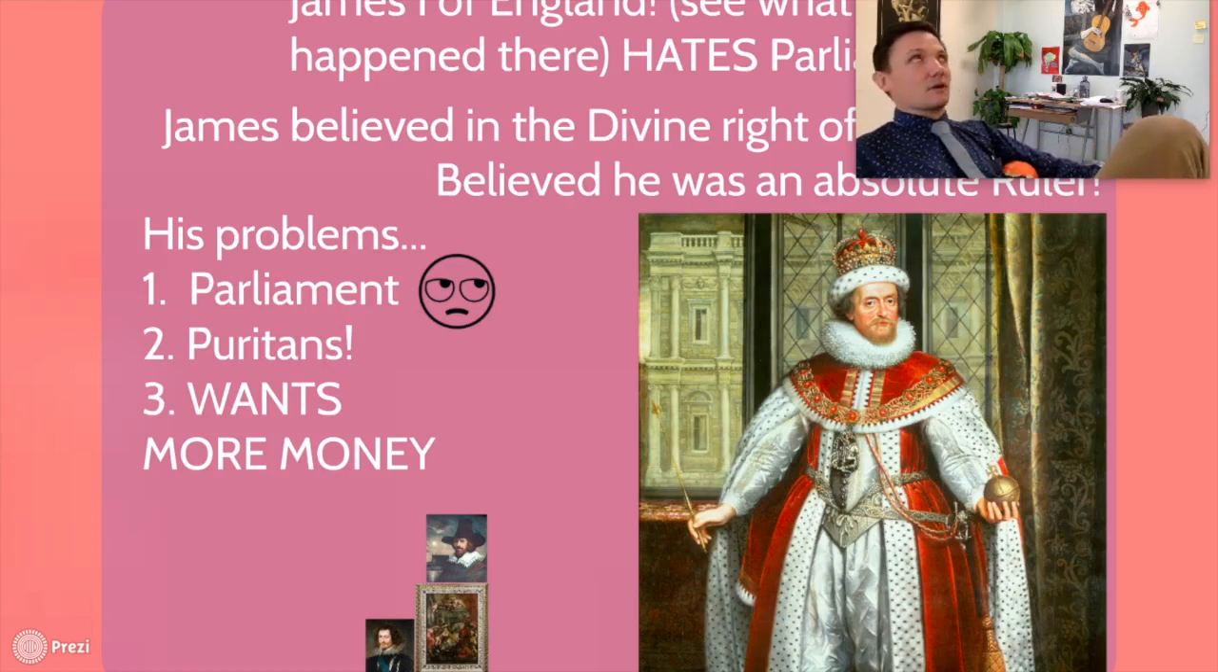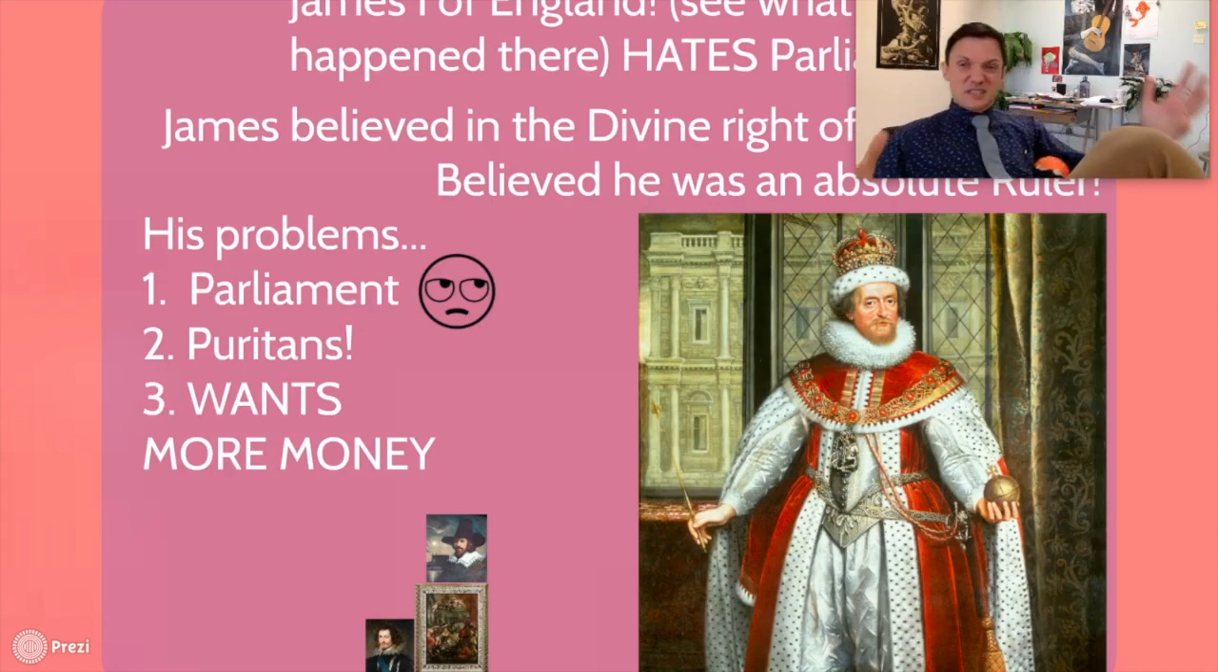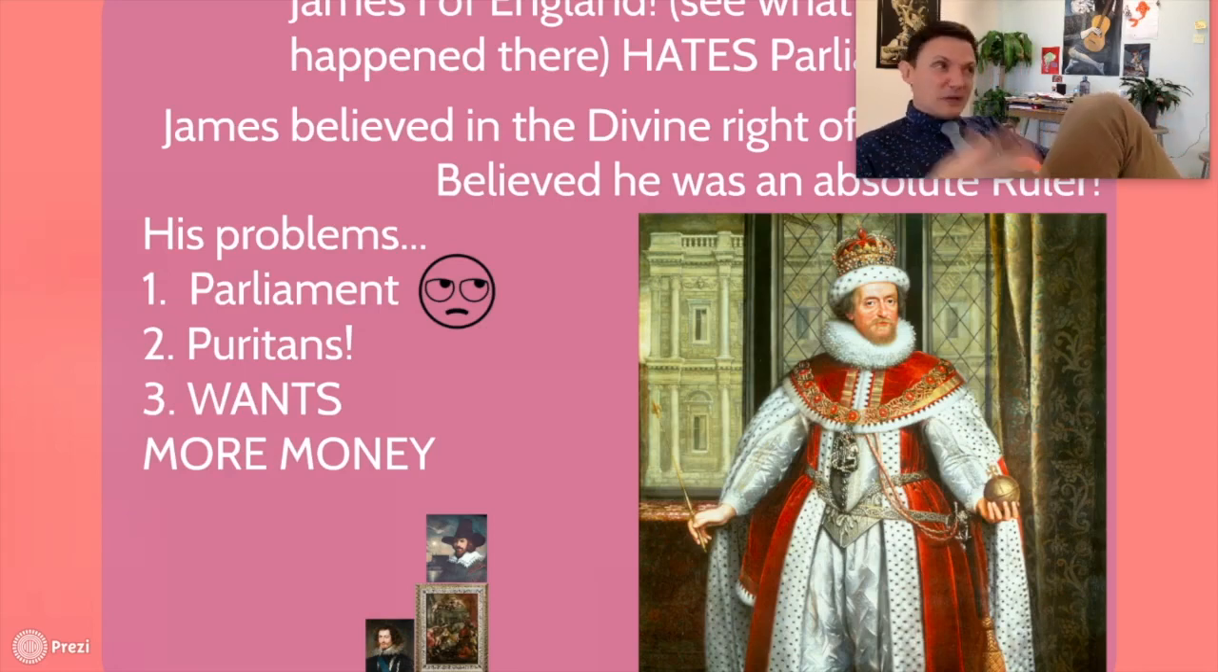So the Parliament's just like, oh, they can't stand him, right? Also, James doesn't like Puritans. All right, so Puritans are these people that are running around England right now. Another type of Protestant, right? So you're telling me right now, Mr. Terry, that there are several different types of religion competing for dominance within England? There are, guys, there are.